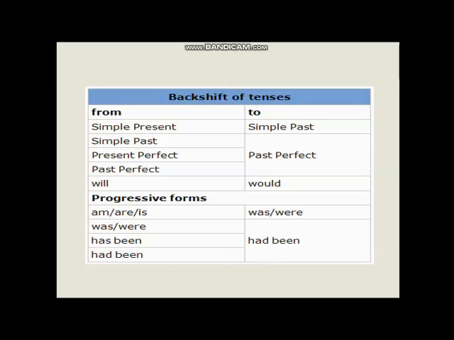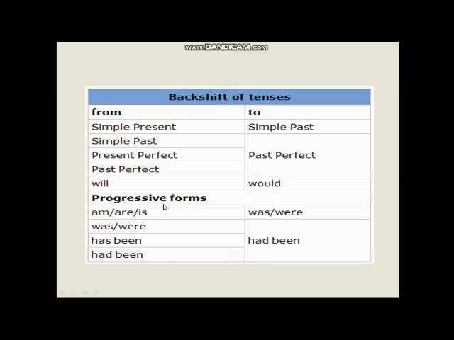This is a list of how to do the back shift of tenses. The simple present becomes simple past. Present perfect and past perfect become past perfect. The past perfect becomes past perfect because there is no other tense behind the past perfect. And will becomes would. We are going to see a list of modals as well.